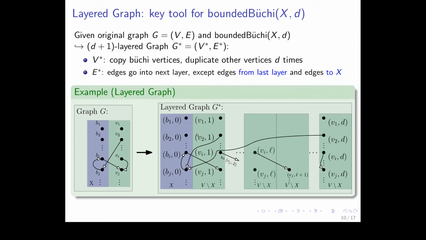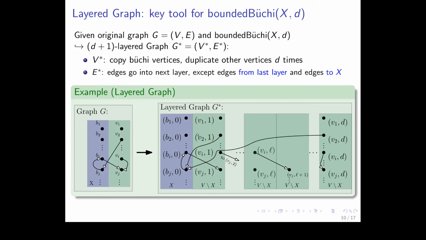So this is the zeroth layer, into which we put the Büchi vertices, and the other vertices are duplicated d times. So v1 is put into layers 1, 2, 3, and so on up to d. For the edges, we just follow the original edge relationship, and edges always go into the next layer, except edges from the last layer, because here we ran out of layers.